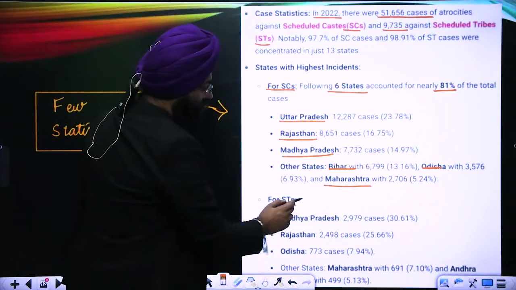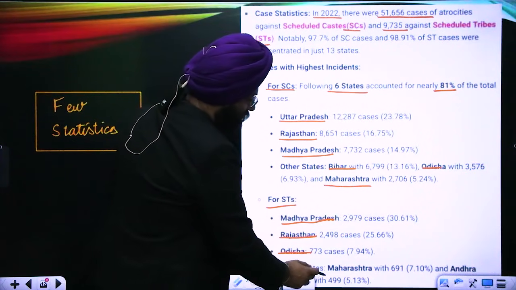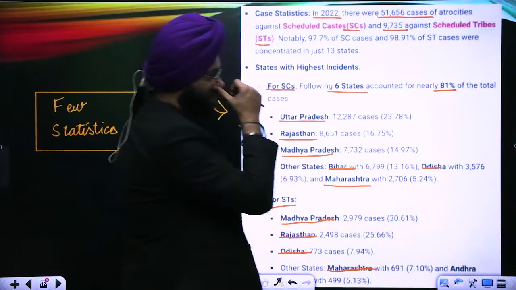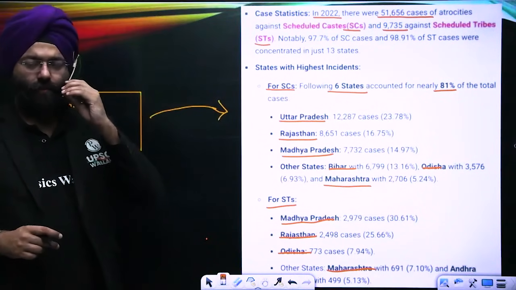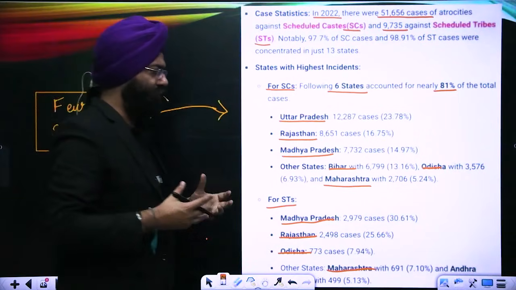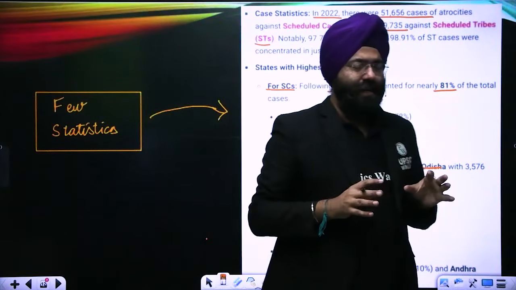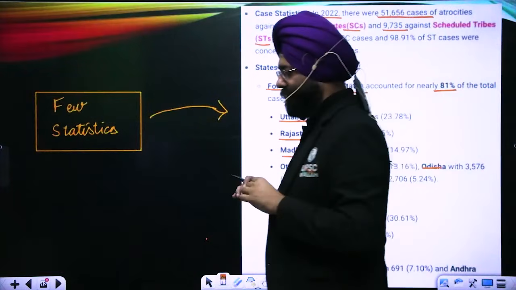When I talk about scheduled tribe, Madhya Pradesh has the highest number of cases, then Rajasthan, Odisha, then we have Maharashtra and Andhra Pradesh. So these are the cases that are reported. Now most of them are under the SC/ST Act and other provisions also. So we see that there are a lot of issues that the scheduled caste and the scheduled tribe basically face.